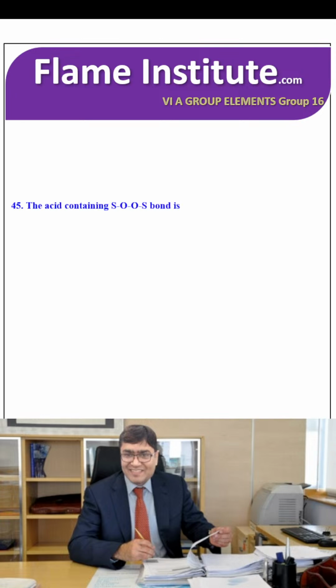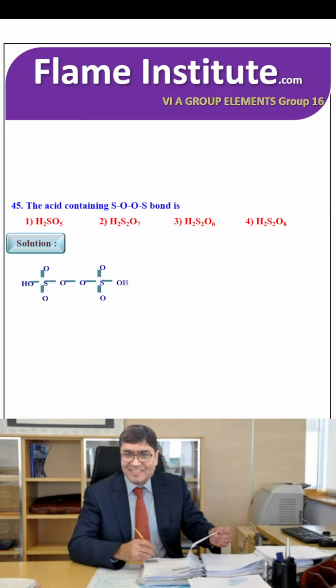The acid containing an S-O-O-S bond is H2SO5, H2S2O7, H2S2O6 or H2S2O8. The solution is H2S2O8 contains the S-O-O-S bond. So fourth option is the right option.